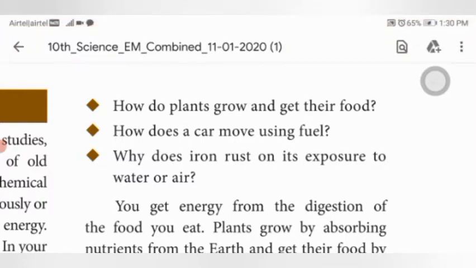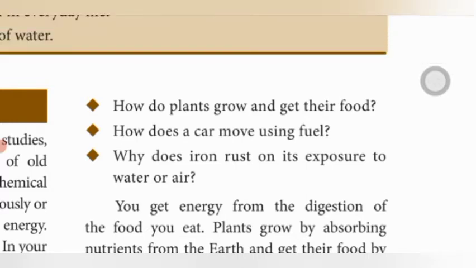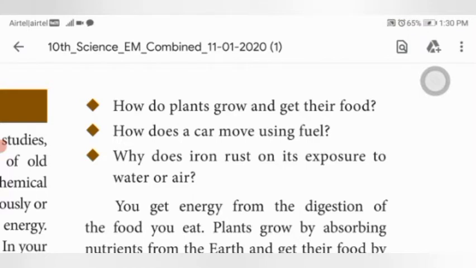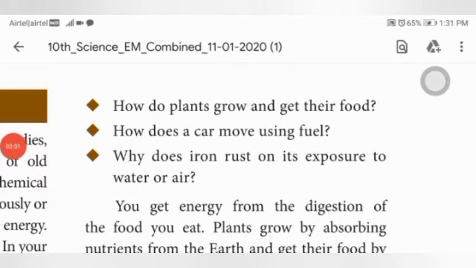So all these processes are chemical changes, where the material undergoes change and converts into some other new material. For example, burning petrol gives carbon dioxide and water. In this chapter, we discuss the nature and types of chemical reactions.